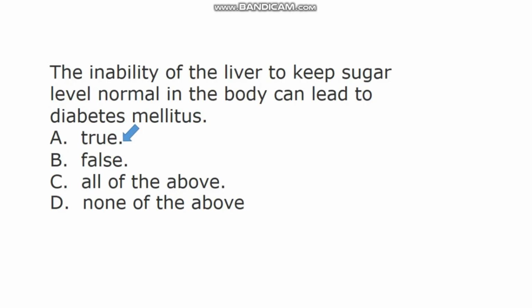Studies have shown that the inability of the liver to keep sugar level normal in the body can result in a health problem known as diabetes mellitus. One of the functions of the liver is to help in converting excess sugar to glycogen. So when the liver is unable to do that, there will be a sugar metabolic disorder known as diabetes mellitus. So diabetes mellitus is a homeostatic imbalance in the body.